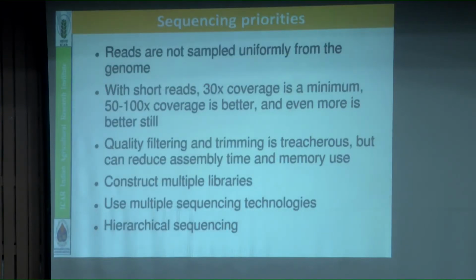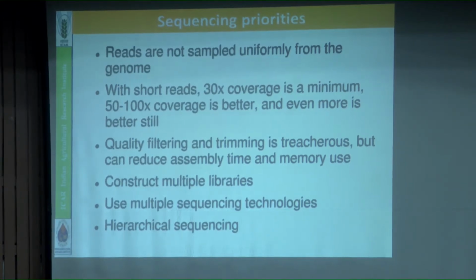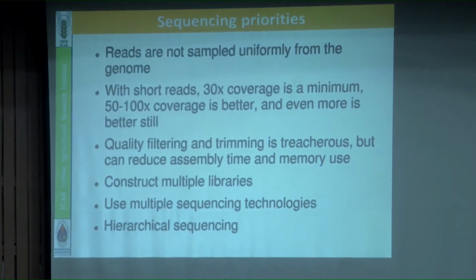So what priorities should be taken for genome sequencing? Because when you go for sequencing, the sequence is not always a complete sequence. Sometimes there are errors while sequencing with Illumina or PacBio. So it is better to use different platforms for sequencing a single organism. For example, for short reads you can choose the Illumina platform, or for long reads, you can choose the PacBio platform.